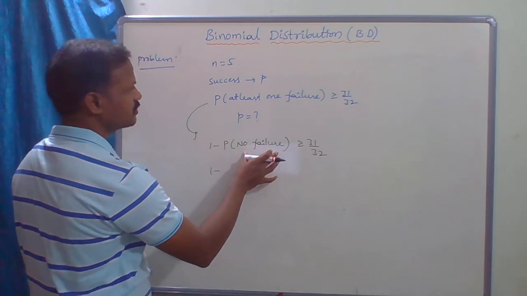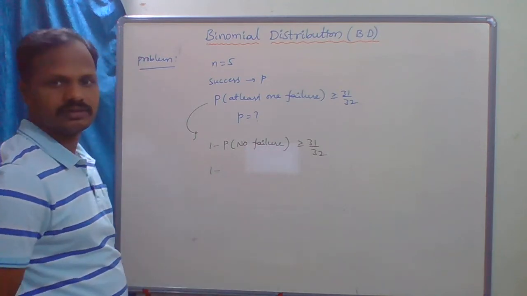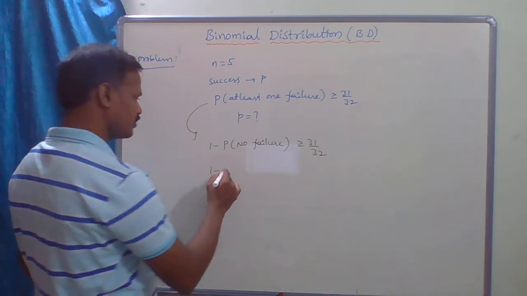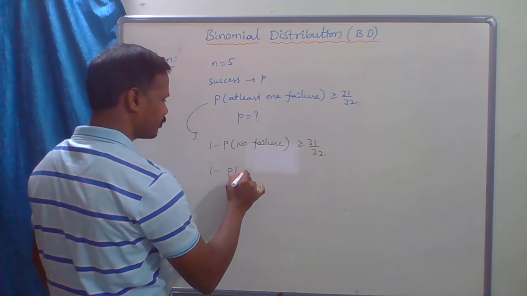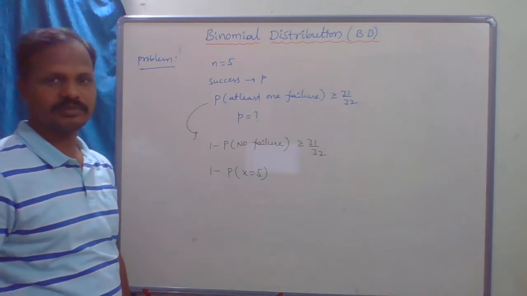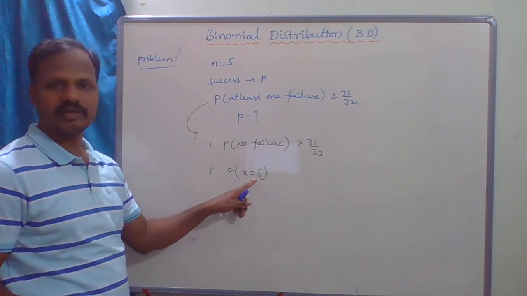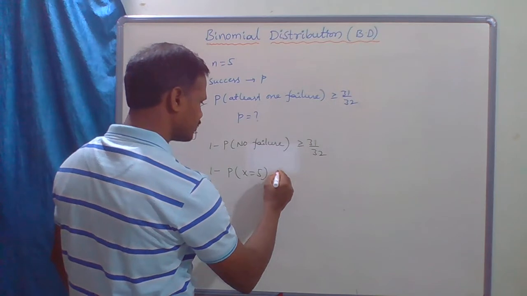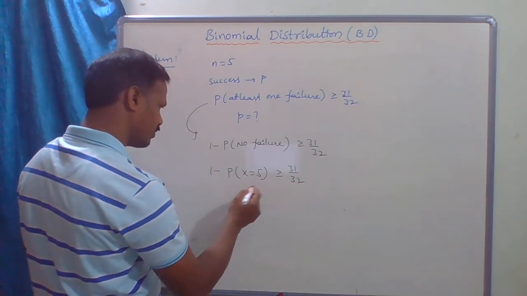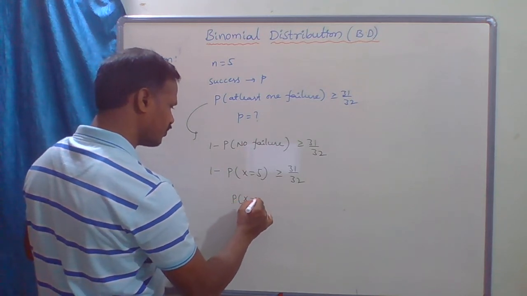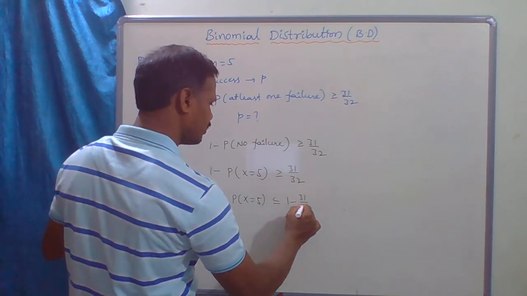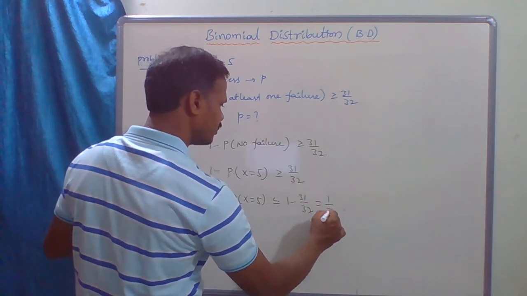No failure means all are success, so r equal to 5: the probability of X equal to 5, because in n trials, all are success. So from this, the probability of X equal to 5 is less than or equal to 1 minus 31/32, which is 1/32.